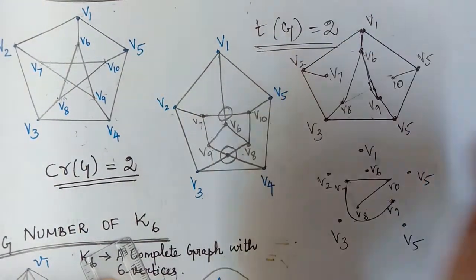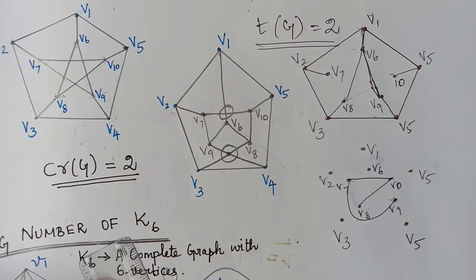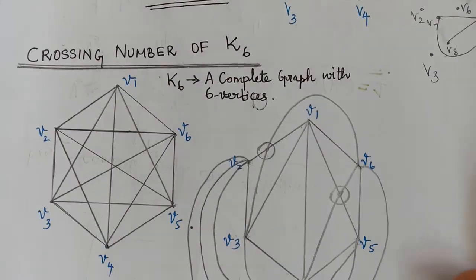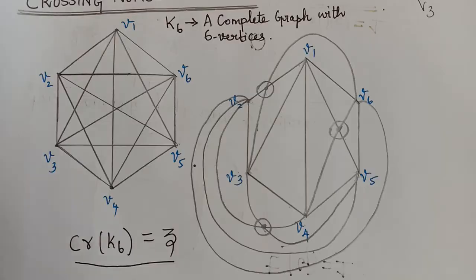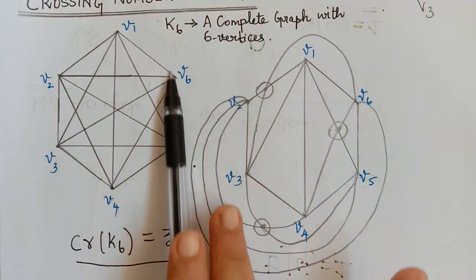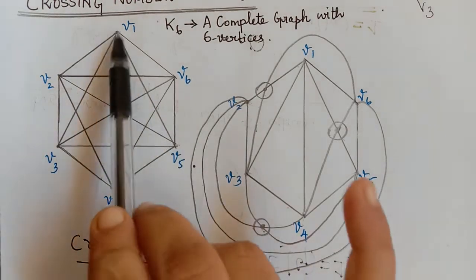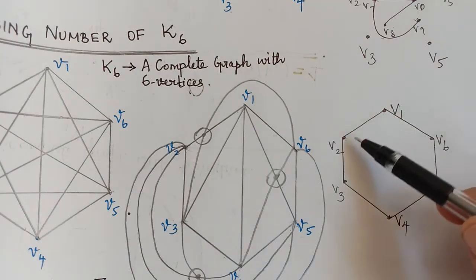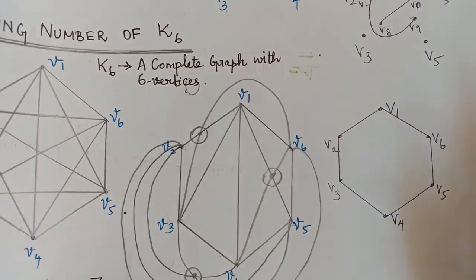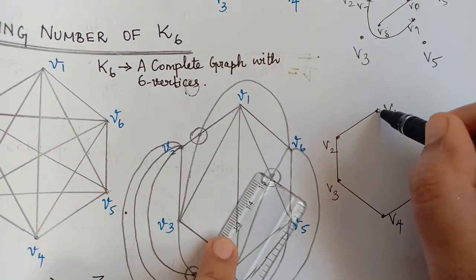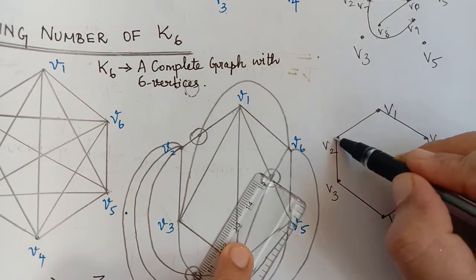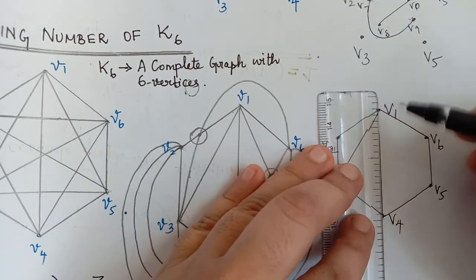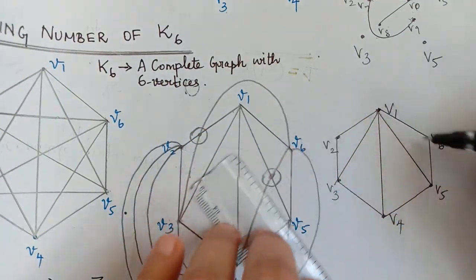So this is the concept of thickness. Now next we shall see the thickness of K6, that is a complete graph with 6 vertices. Now when we try to decompose this graph K6, first we shall draw the outer cycle. So now we have drawn the outer cycle. Then it is a complete graph, so V1 will have edges with all the vertices. So V1 to V2, V1 to V3, V4, V5 and V6.